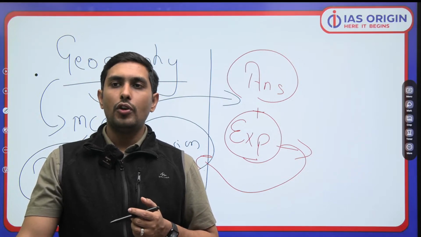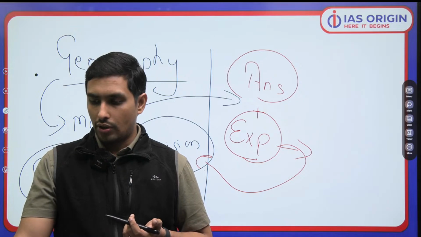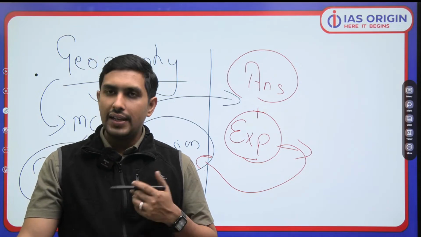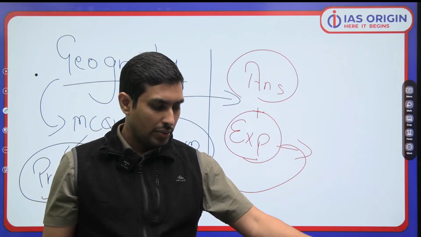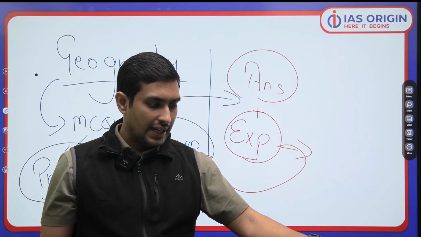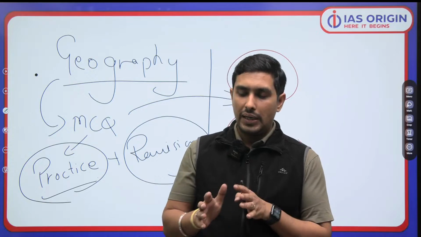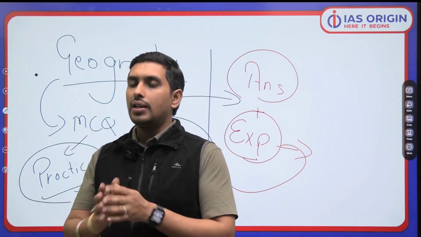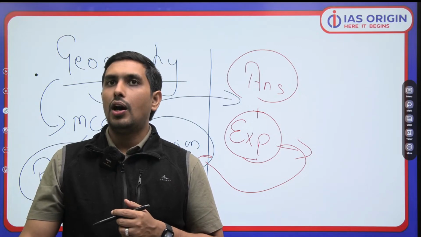Now, what do we observe is, see, geography has many components, as you all are aware of. Geography has got various components under it. So since geography has got so many components, we have to be very careful whenever we are studying geography that we are not missing out on the important components. But we have to be focusing on all the important components at all the times. You know this thing. Now, how do we do that?